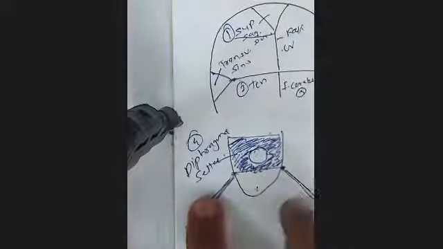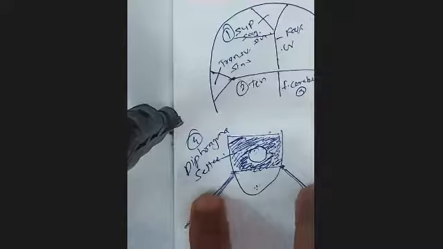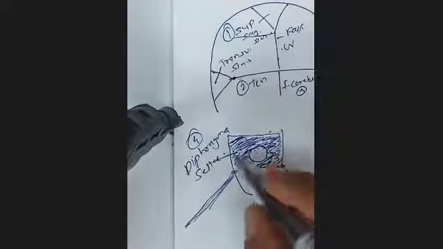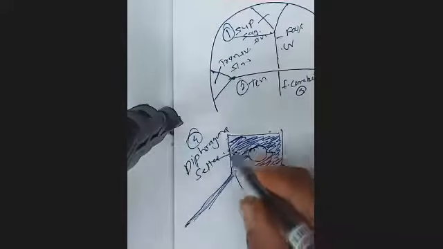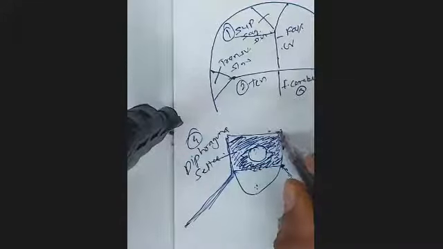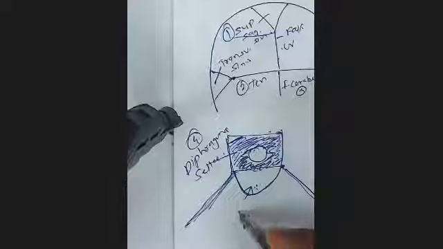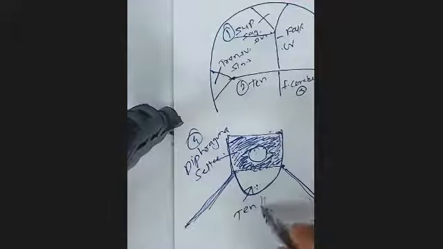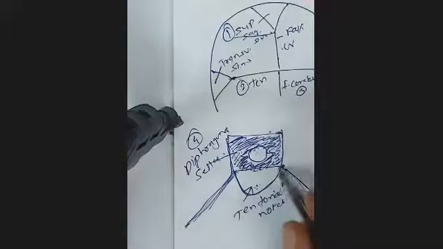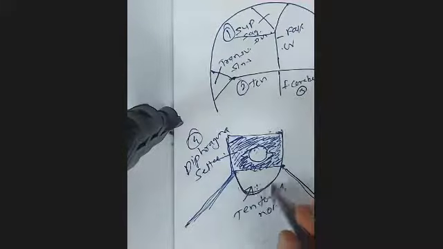The tentorium is attached to the petrous part of the temporal bones and to the posterior clinoid process, and its free margin goes like this and gets attached to the anterior clinoid process. And here is a notch called the tentorial notch, through which the brainstem goes down. This is the free margin of the tentorium.